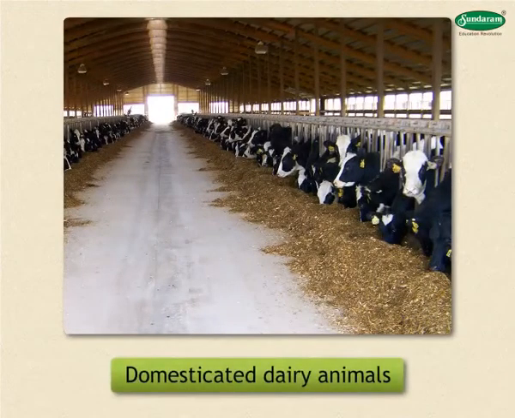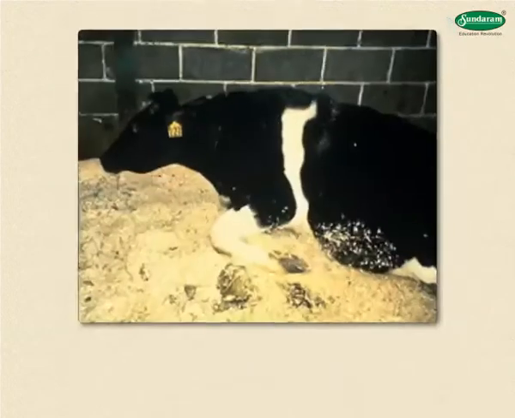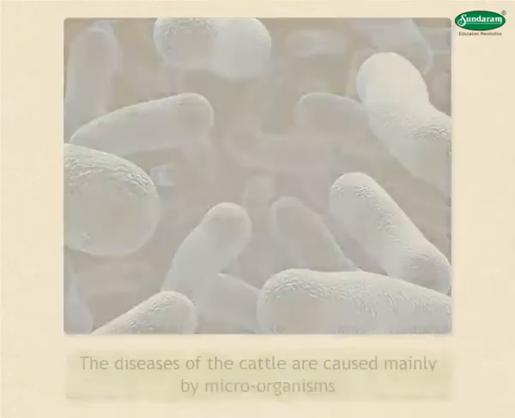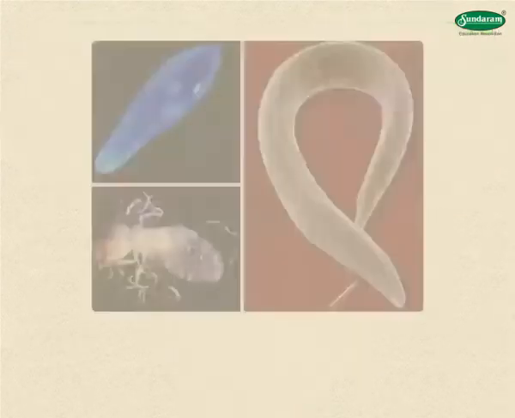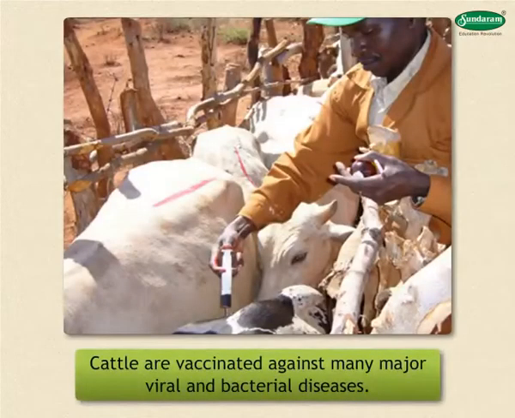These domesticated dairy animals suffer from a number of infectious diseases which can hamper milk production and sometimes prove to be fatal. The diseases of the cattle are caused mainly by microorganisms like bacteria, virus or fungi, or maybe sometimes due to the attack of parasites like some worms. Cattle are vaccinated against many major viral and bacterial diseases.